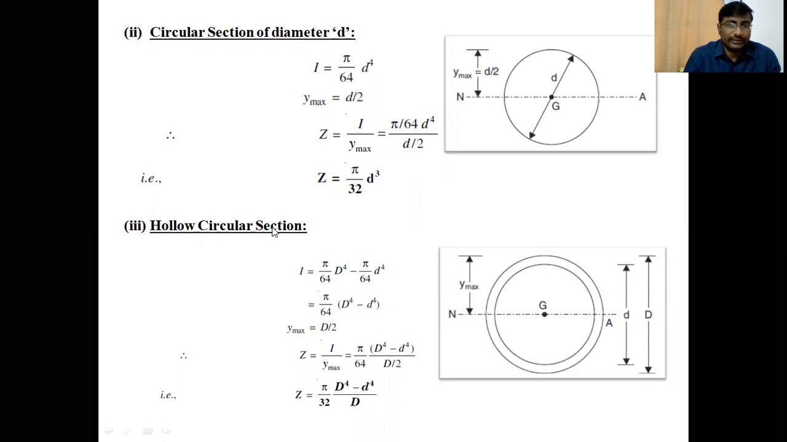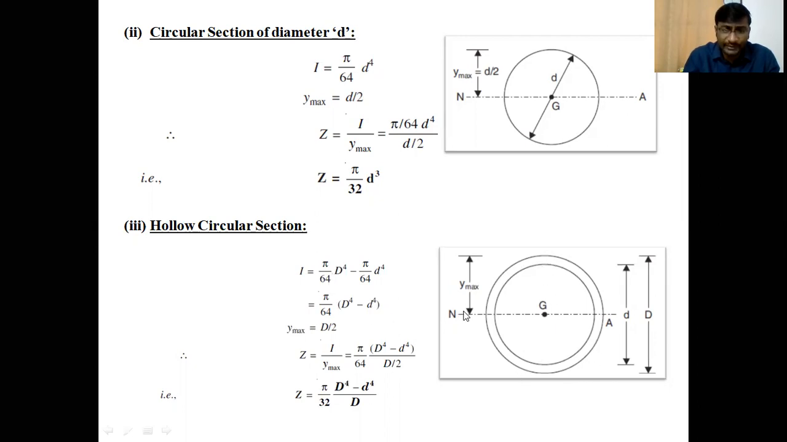Then the hollow circular section. Section modulus for the hollow circular section is similar to the circular section. Here the moment of inertia is pi by 64 capital D power 4 minus pi by 64 small d power 4. There we have two circular sections. Outer section diameter is capital D, inner section diameter is small d. If we subtract the inner section, we get the hollow circular section.